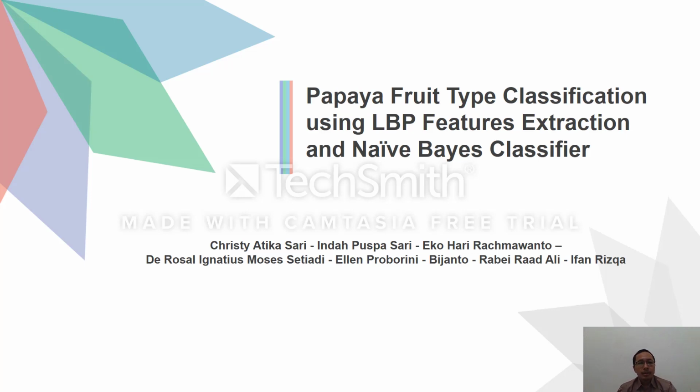I would like to present our paper. First, I would like to introduce myself. My name is Eko Hari Ramawanto, and the first author is Kristiati Kasari, and the second is Indah Puspasari. The fourth is Drosal Ignatius Moses Tiadi, and then Ellen Proborini, Bijanto, Rabiarat Ali, and Ivan Rizka. Our title is Papaya Fruit Type Classification using LBP feature extraction and naive Bayes-based classifier.